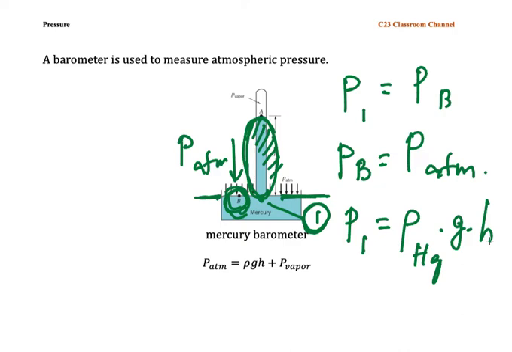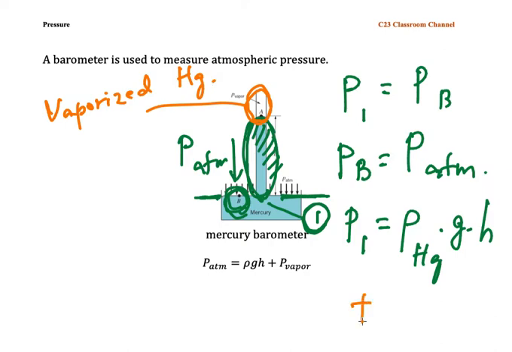In this empty space we actually have vaporized mercury, so we add the pressure for P1 with the pressure of vapor, meaning the pressure of vaporized mercury.